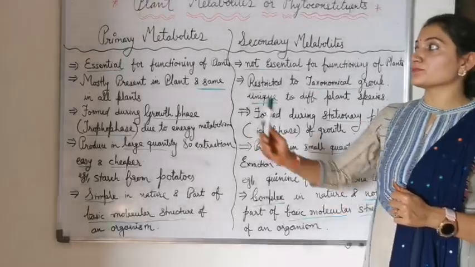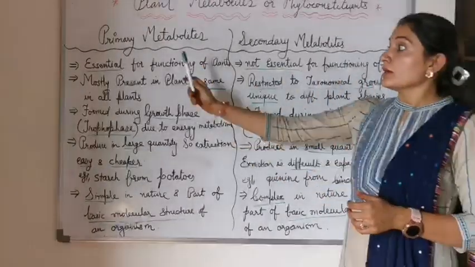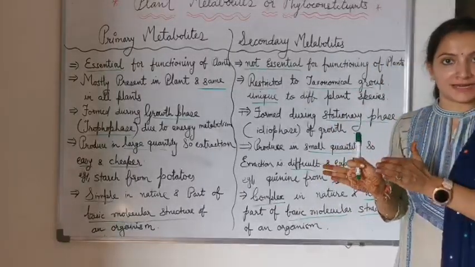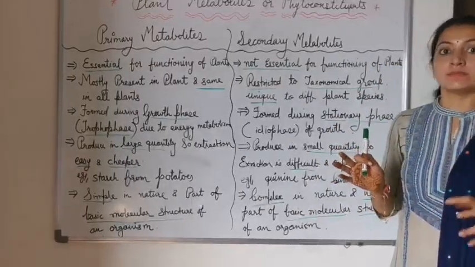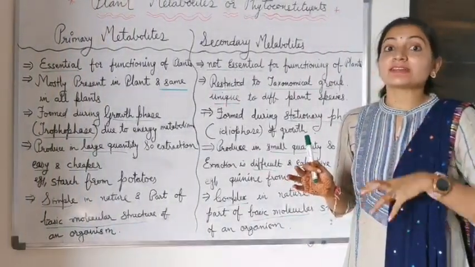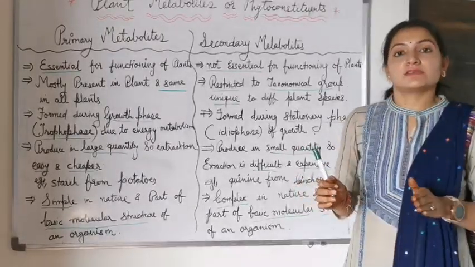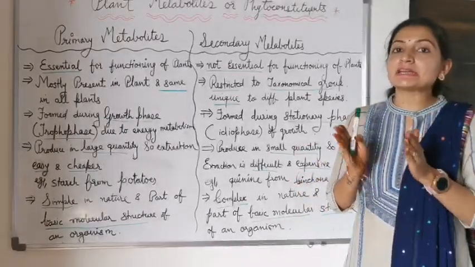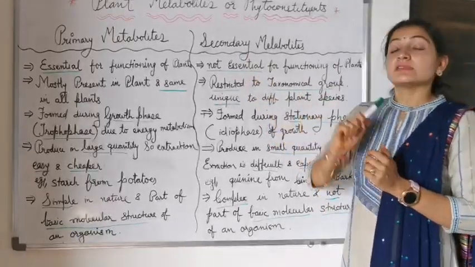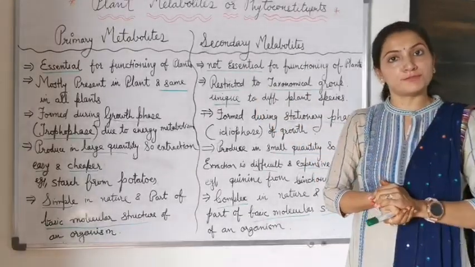Now the next difference between primary and secondary metabolites: primary metabolites are essential for the functioning of the plant. Functioning means growth, producing fruits, flowers, development, reproduction, producing seed. For these basic functions, the plant requires primary metabolites. Secondary metabolites are not essential for the functioning of the plant.